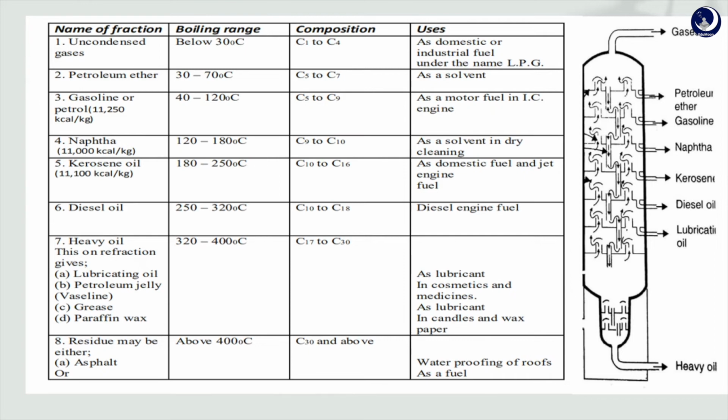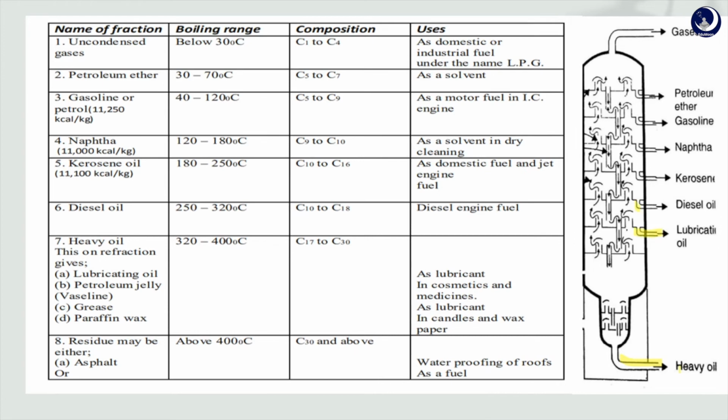And next one is heavy oil. This gives lubricating oil, petroleum jelly, grease and paraffin wax, and they are used as lubricants, in cosmetics and medicines, and in candles and wax papers. The composition is C17 to C30, and they are formed when the temperature is between 320 to 400 degrees Celsius. This is the formation of heavy oil and lubricating oil.